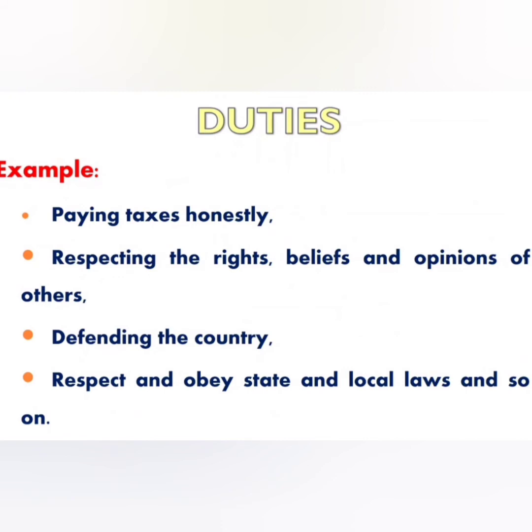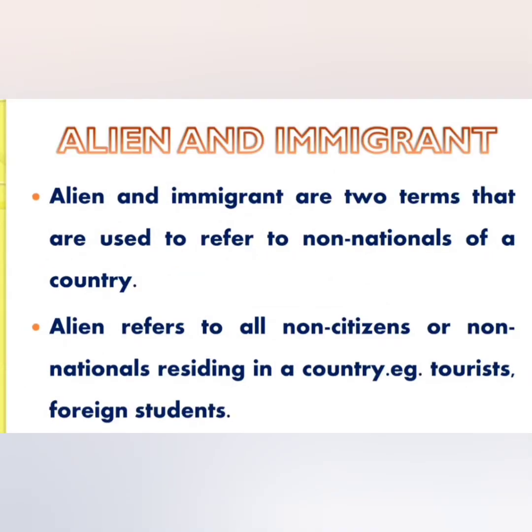Next we move on to aliens and immigrants. Who are aliens and who are immigrants? Alien and immigrant are two terms that are used to refer to non-nationals of a country. That means they don't belong to the country. They don't belong to India. Alien refers to all non-citizens or non-nationals residing in a country. Example, tourists, foreign students who come here to study. So these are all, they are not citizens of India, but they stay in India. So they are called aliens.